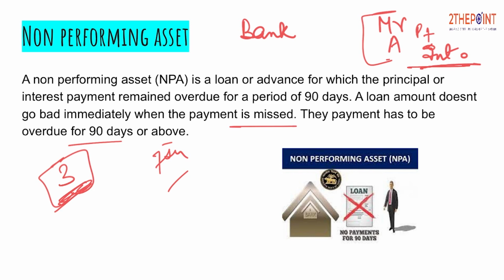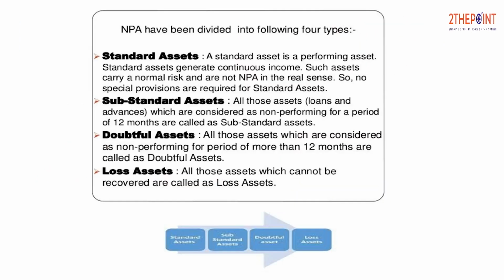Now RBI has provided a fourfold classification in which accounts can be divided. The first one is the standard asset. A standard asset is an asset on which the repayment of the installment, or the principal plus interest, is done on time. So there is no problem with this account. It is termed a standard asset, and it carries a normal risk and does not really show any default risk.